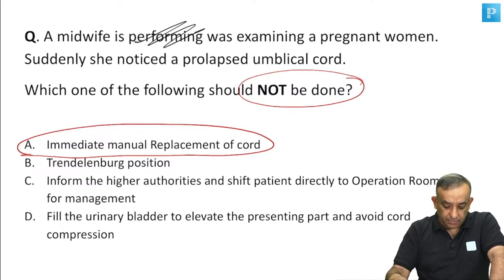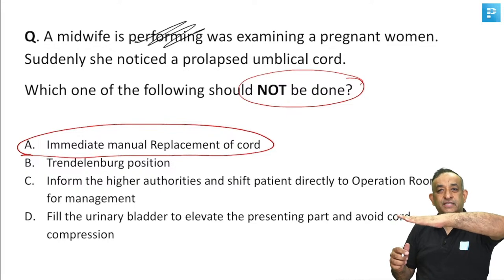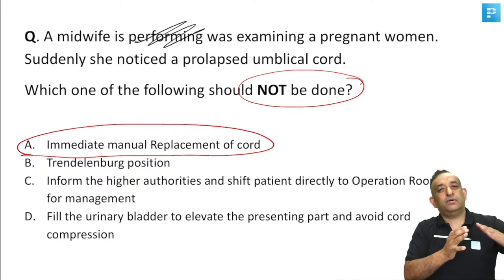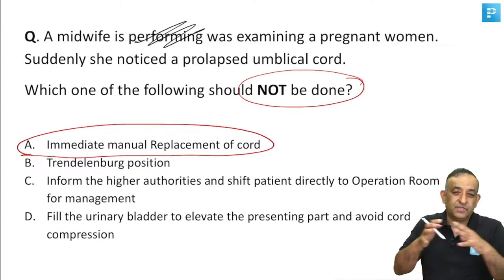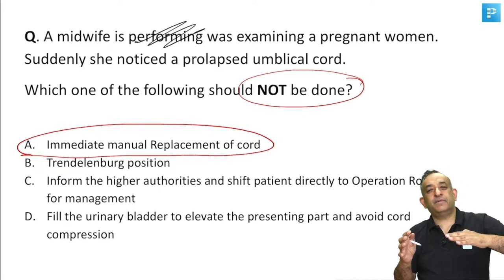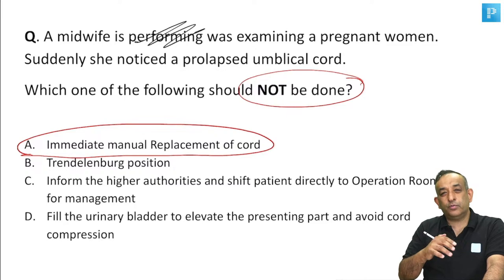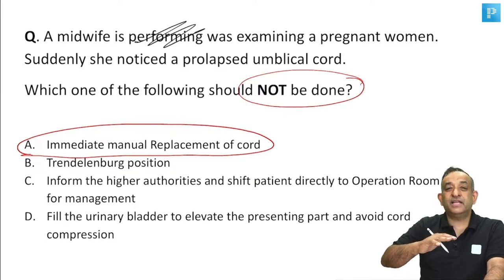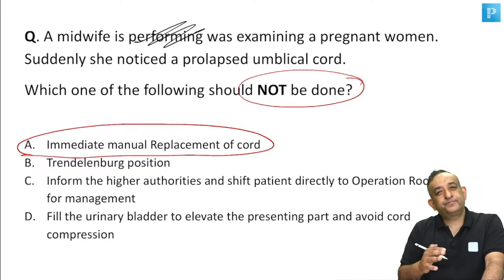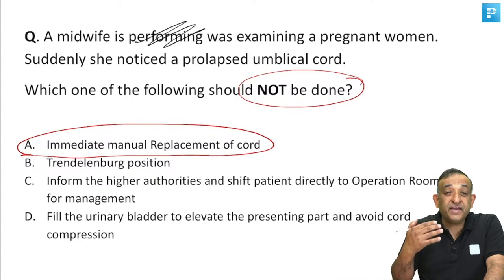All right. So please remember, Trendelenburg position, that is head low. The woman is straight like this. Give a head low position so that the presenting part goes higher in the abdomen. The head of the baby, if it was at the pelvic brim, or the breech of the baby, if it is at the pelvic brim, it will go away from the pelvic brim and the cord will not get compressed. So you can give a Trendelenburg, that is the head low position, and the patient is best kept in a lateral position, that is left lateral or right lateral, and then the patient can be helped by filling the bladder.